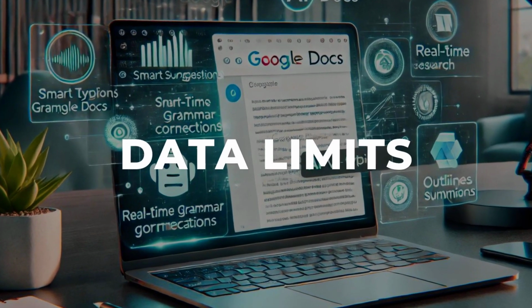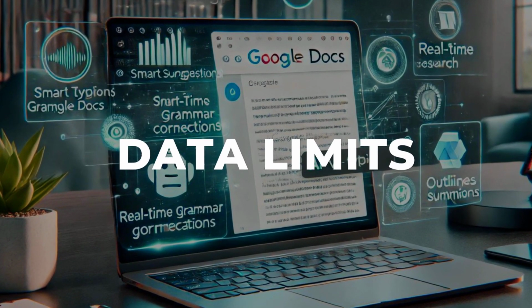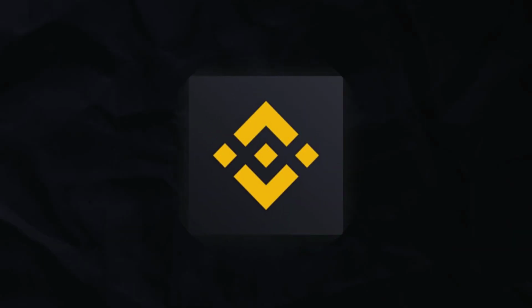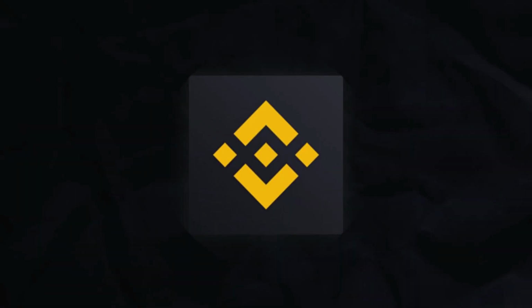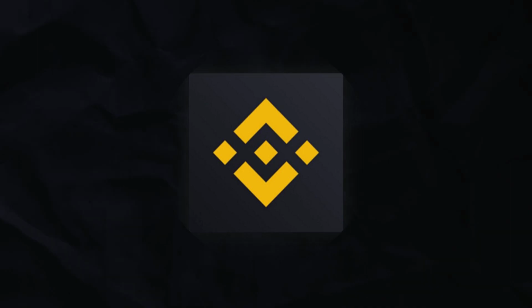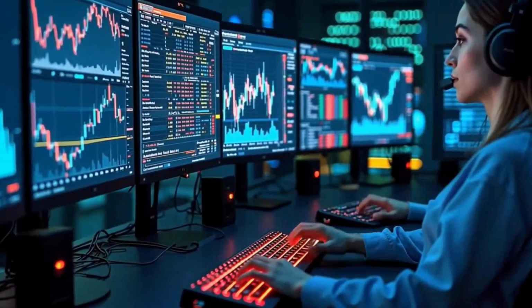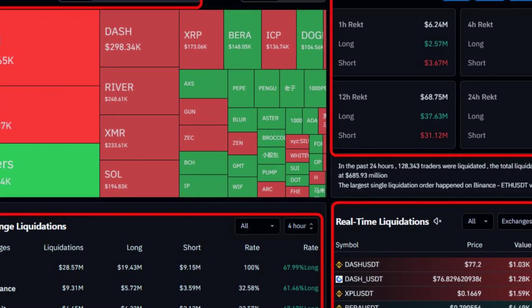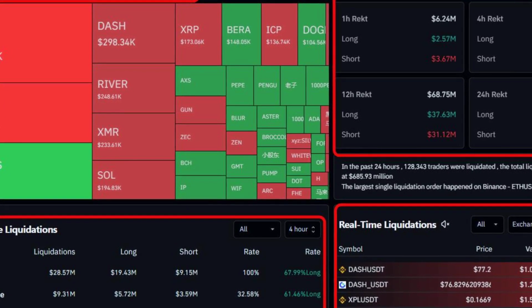Every data point in this analysis comes from public, verifiable sources. Order book snapshots are pulled via API feeds from major spot and derivatives exchanges, including Binance, Coinbase, Deribit, Bybit, and OKX. On-chain flows are tracked using Glassnode and CryptoQuant, which aggregate blockchain data to monitor wallet transfers and exchange inflows.